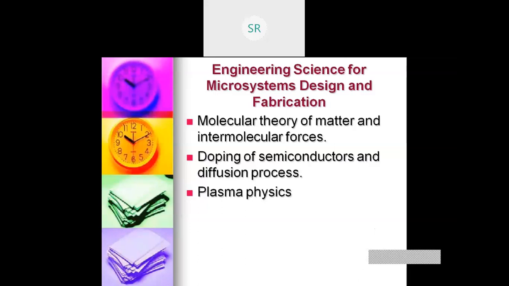Okay, so that is the doping process, and the last part is plasma physics. Plasma is a gas that carries electric charge. It contains approximately equal numbers of electrons and positively charged ions.